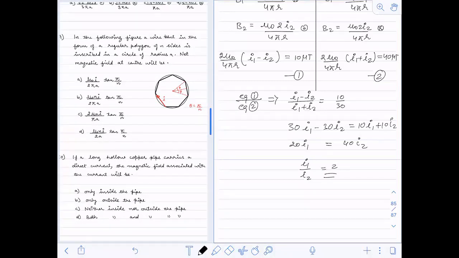So just see here, the magnetic fields due to all the wires will be added. Suppose there are n-sided polygons, so I have to multiply by n. Okay, I got answer B. You got the answer B. Okay.